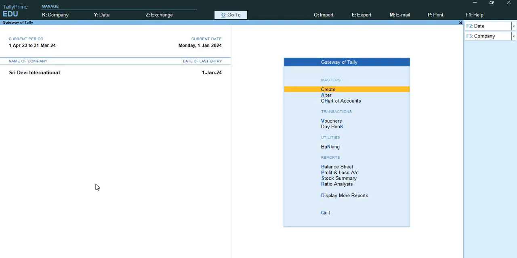So first of all, I would like to tell you about budget, what actually it is. A budget is a plan prepared for the flow of funds in an organization.